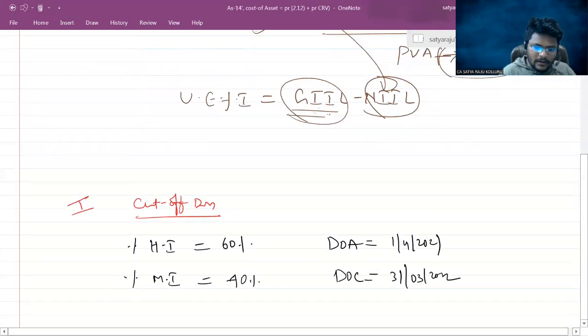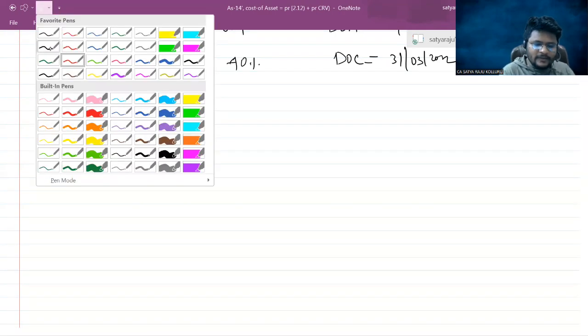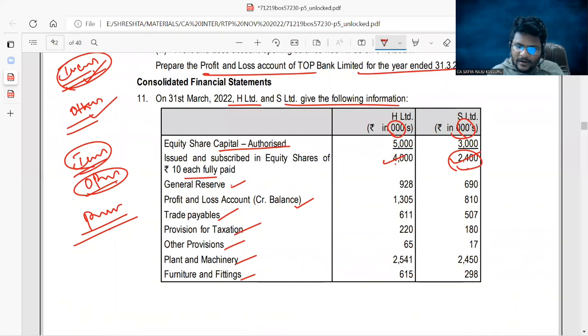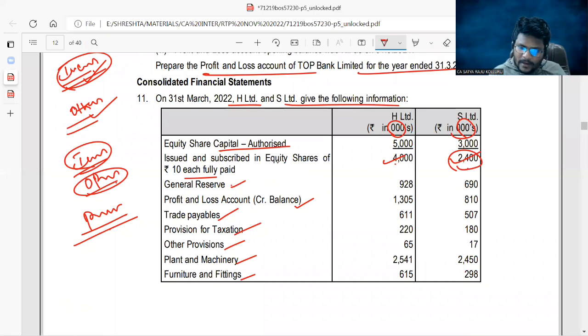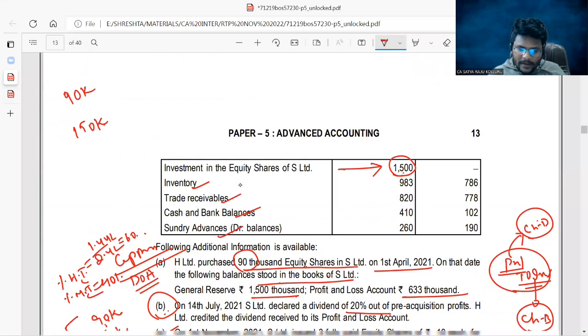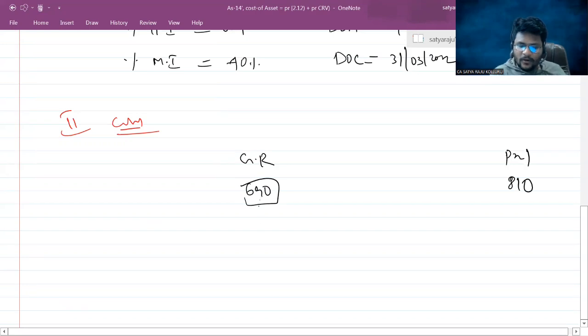Am I right? Under classification, what should you classify? You should classify the entire reserves and surplus of the subsidiary into capital profits and revenue profit. If you check, the subsidiary has a general reserve of 690 and a P&L account balance of 810. Concentrate: the P&L is 810, the general reserve is 690. Now here my question is, opening it is clearly given that general reserve is at 1500,000, but suddenly it came to 690. How is it possible? Opening it is at 1500, right?